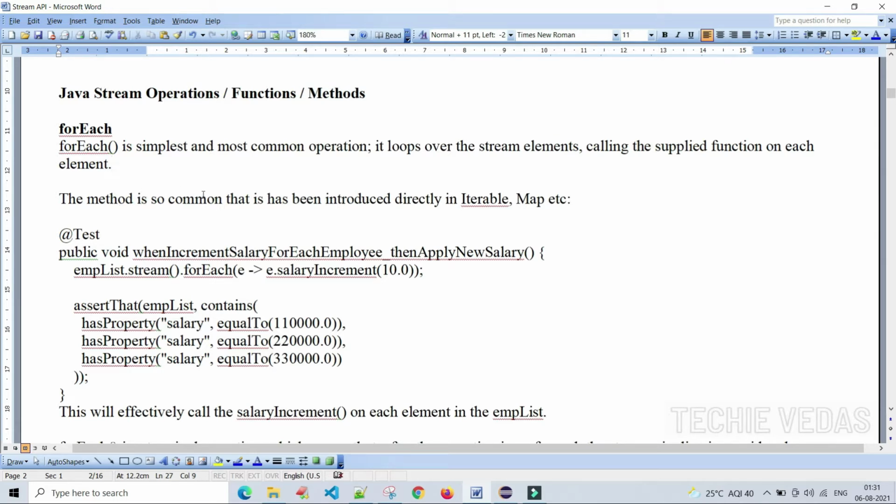This method is so common that it has been introduced directly in the Iterable and Map interfaces.